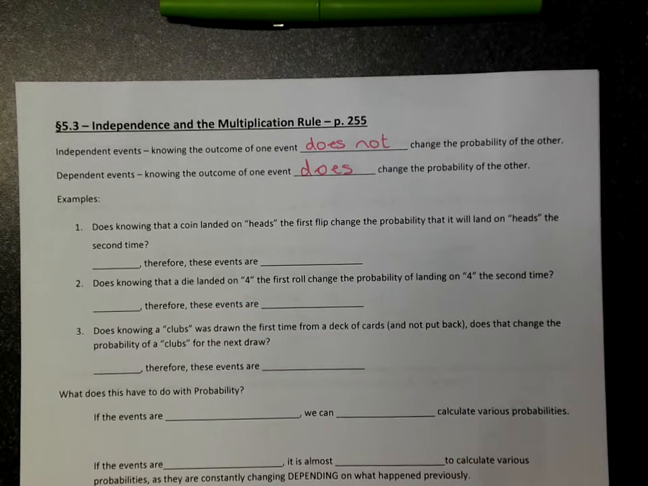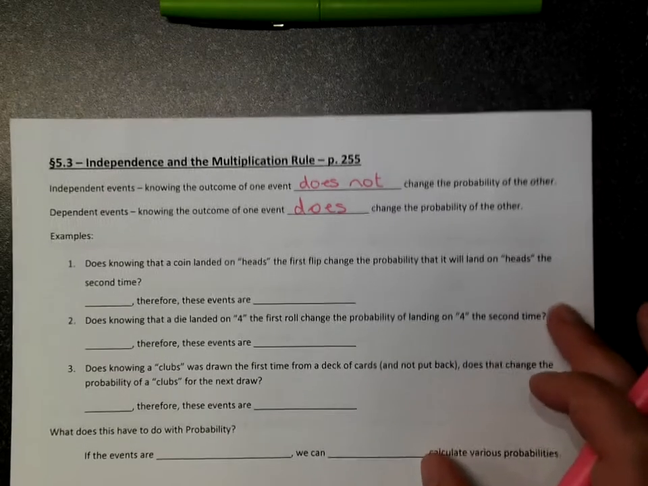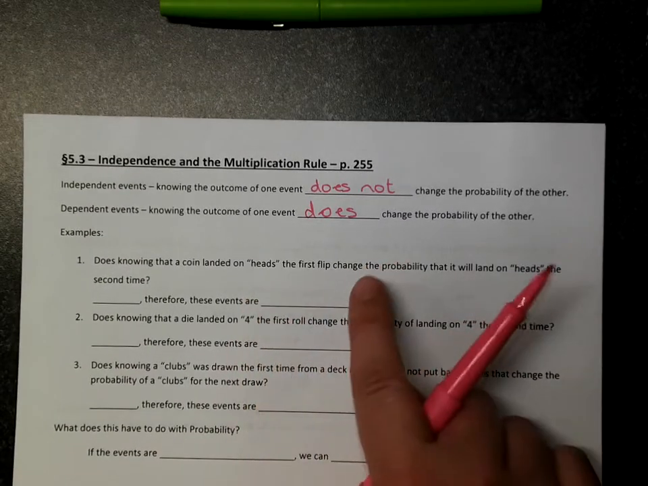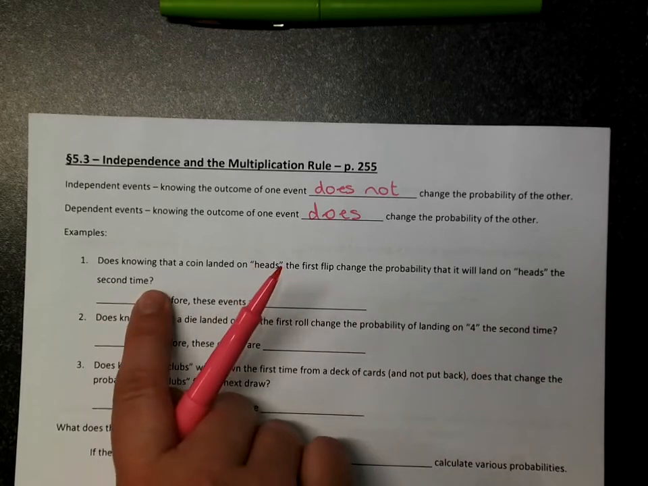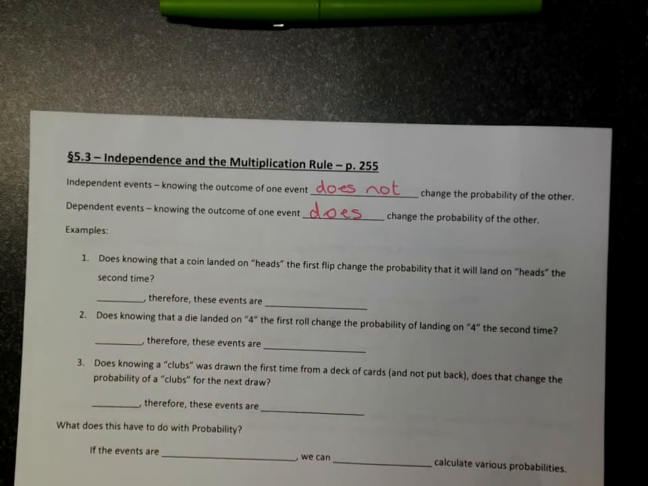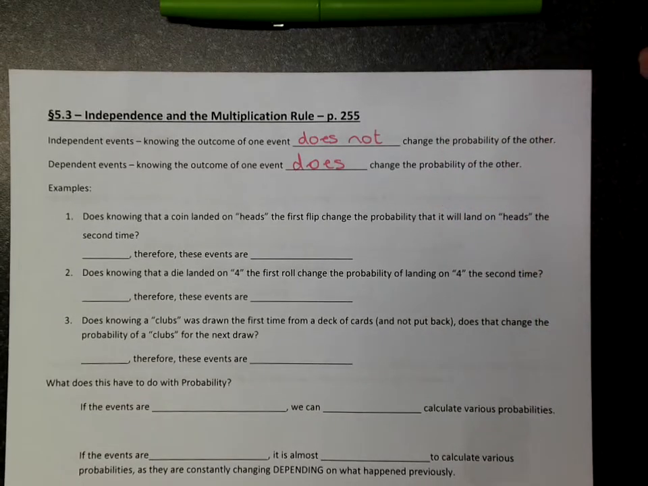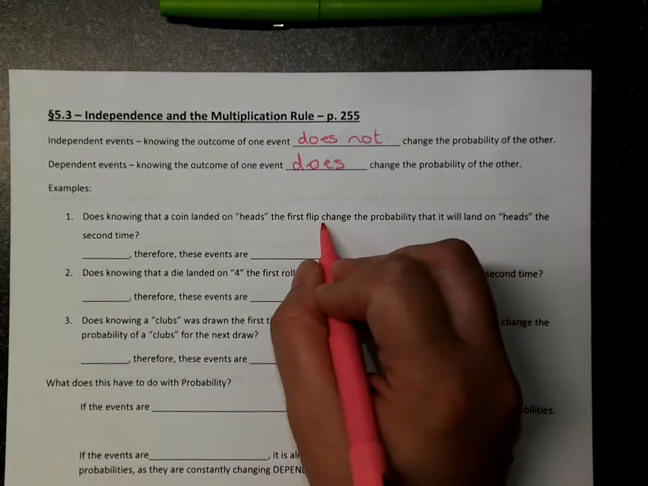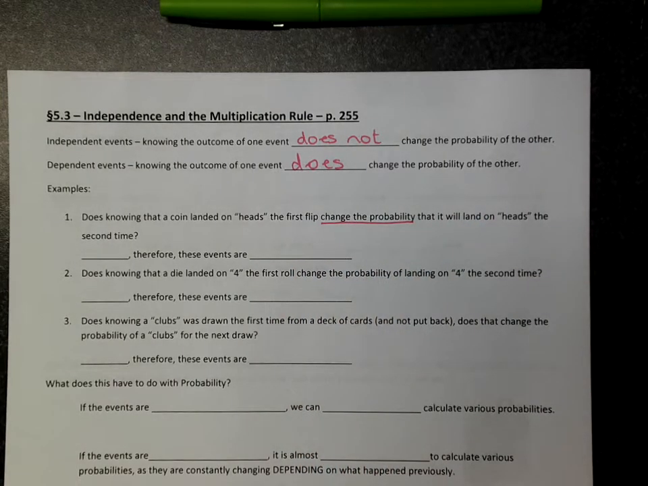So let's look at some examples because I know this can be a little confusing. It says, does knowing that a coin landed on heads the first flip change the probability that it will land on heads the second time? So let's think about that. If I flip a coin, lands on heads the first time, does that change the probability? That's what we're thinking about. Does that change the probability that it will land on heads the second time?